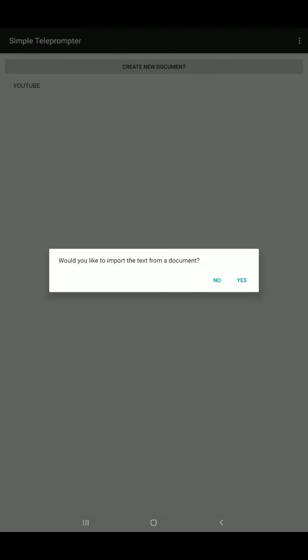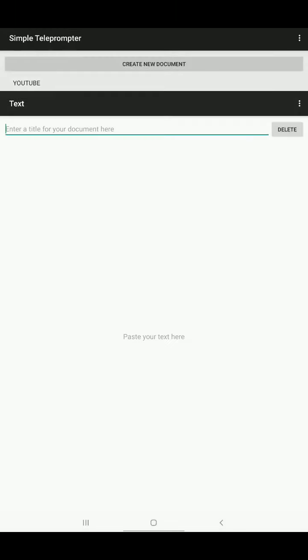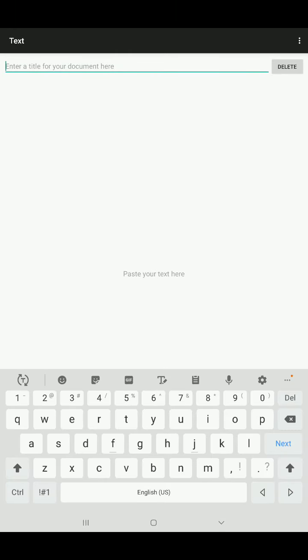just to recall, you can convert that as a PDF, and by clicking on create new document, it will ask, would you like to import the text from a document, like the document can be image or PDF or anything. If you give yes, you will be able to upload that which is there in your mobile. If you give no, it will ask for the document which you are going to create right now.